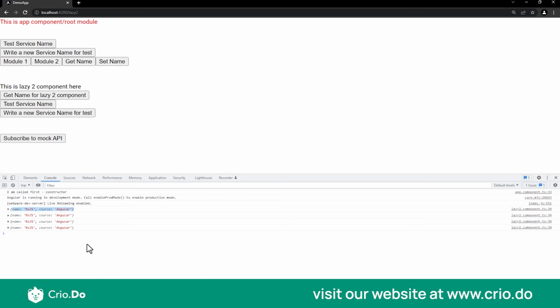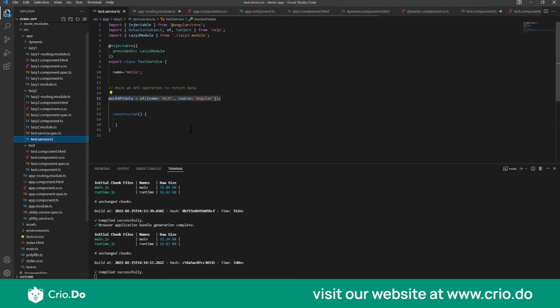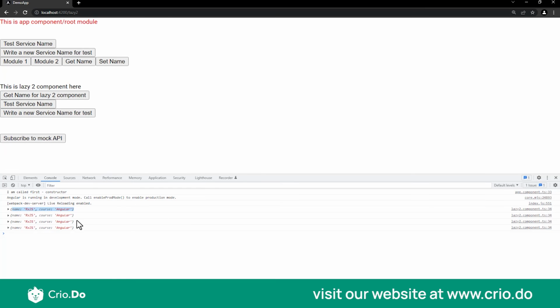So what I mean is that your subscriber works as a stream. Here, in the of operator, we have just returned this once, right? We are not doing it multiple times. But assume you have a scenario where you set an interval, and you return data after every short interval of time. Every time that data is emitted, this result here will get updated automatically.